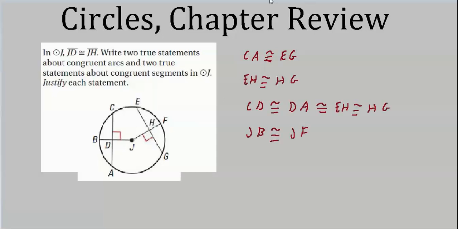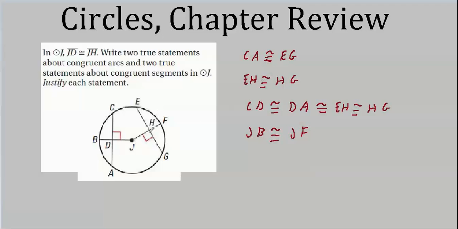So, for the segments inside the circle, you can write quite a few things. As I said right off the bat, because of the equidistance from the center, you can write that CA is congruent to EJ. That's this chord here is congruent to this chord.